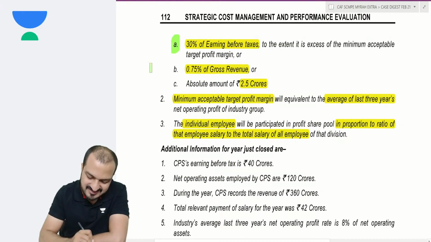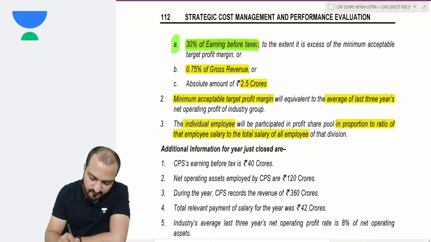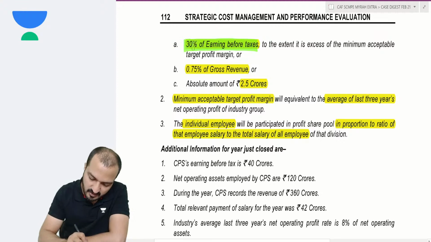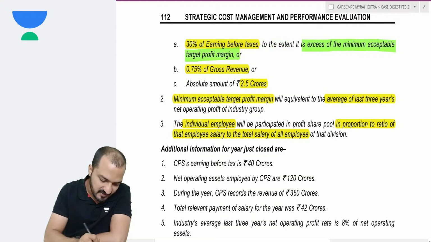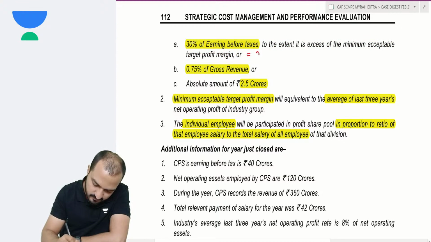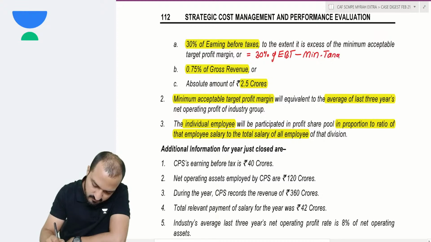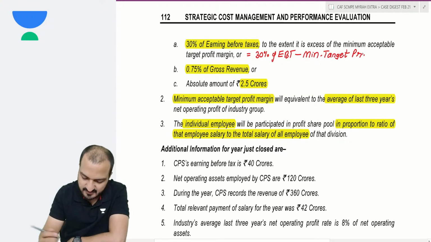Whichever is less. So first limit says 30% of earnings before taxes, but not the entire 30% of EBT. 30% of EBT to the extent it is excess of minimum acceptable target profit margin. So basically that will be equal to 30% of EBT in excess of minimum target profit. Yes, that much is my first limit.